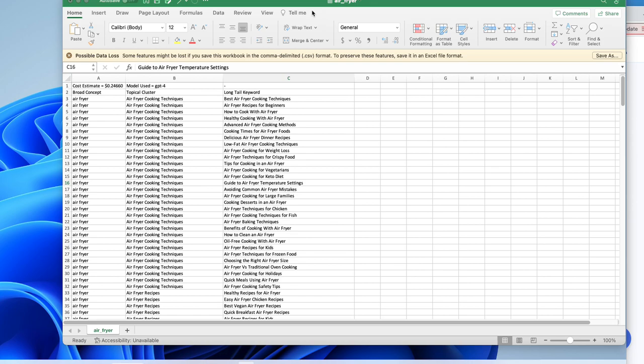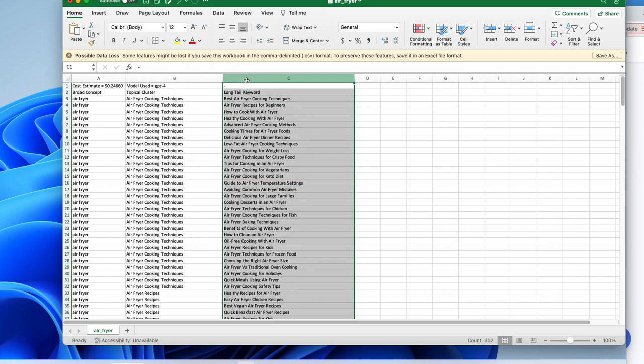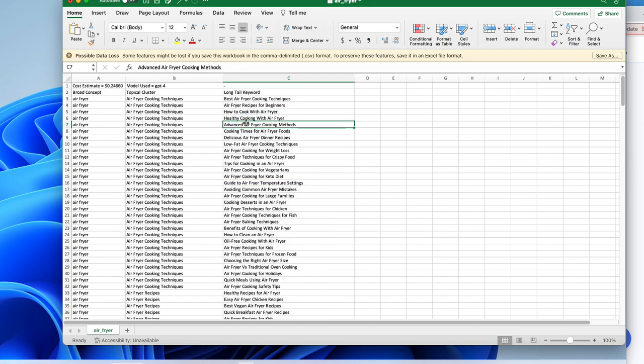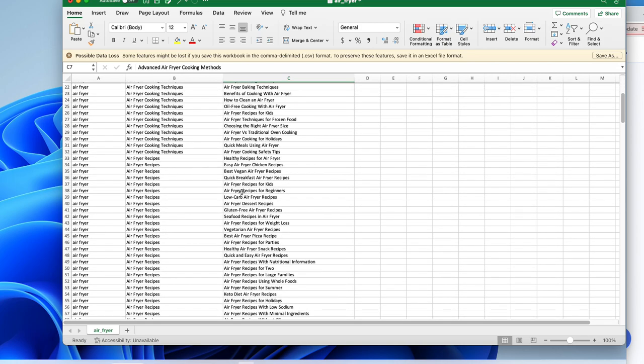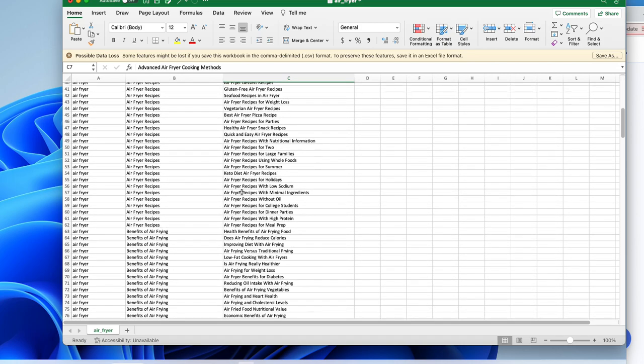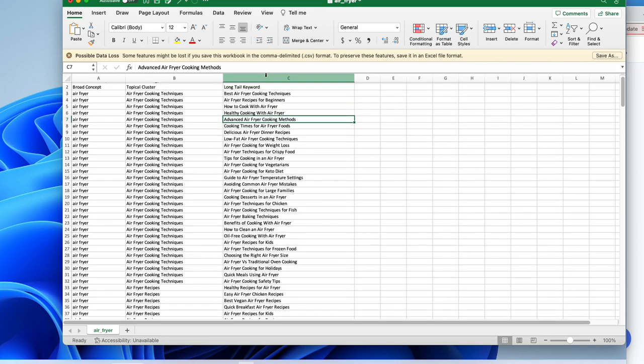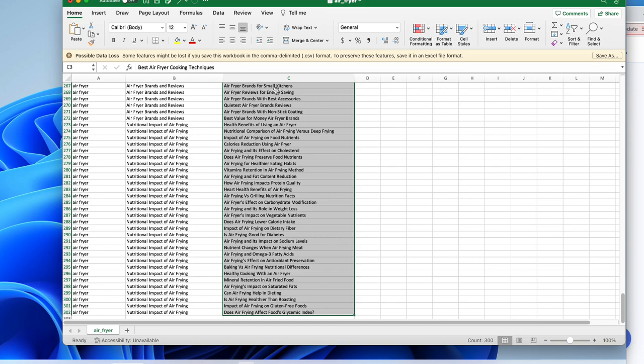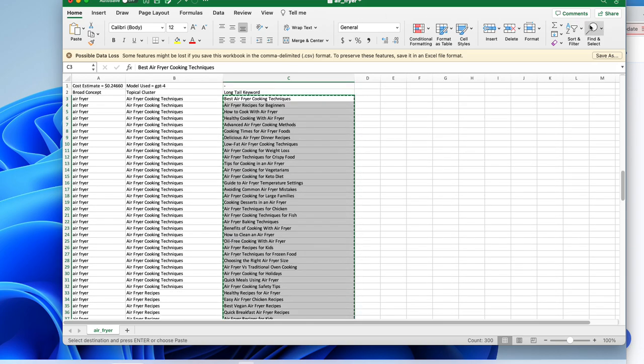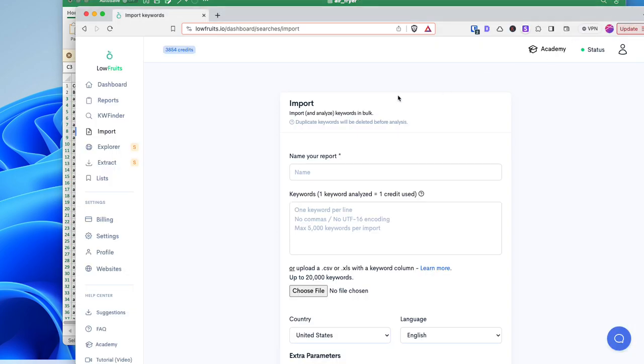Okay, that took about 3 minutes to do, and 24 cents later, we have 300 long tail keywords. And like I said, no titles, because at this point I don't want any titles. I just want to get an overall idea of these keywords as far as if there are any low fruits here, and I want to cluster them as well so I can get going on my site. So what I'll do is I will copy all of these and I will go into my Lowfruits.